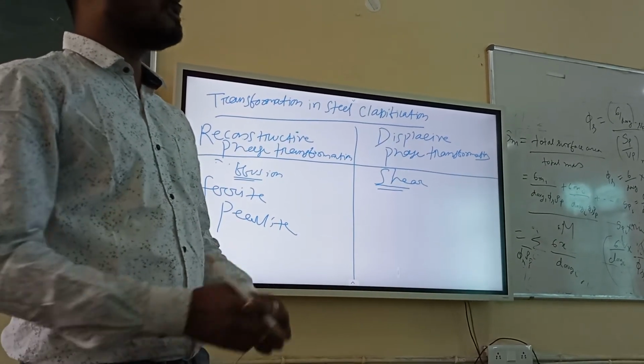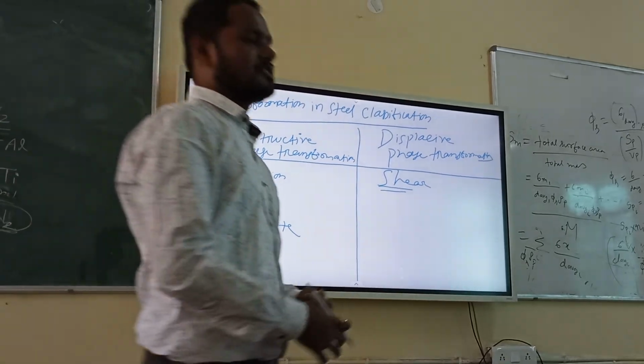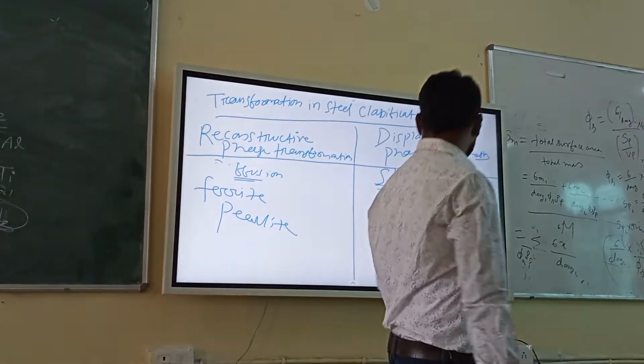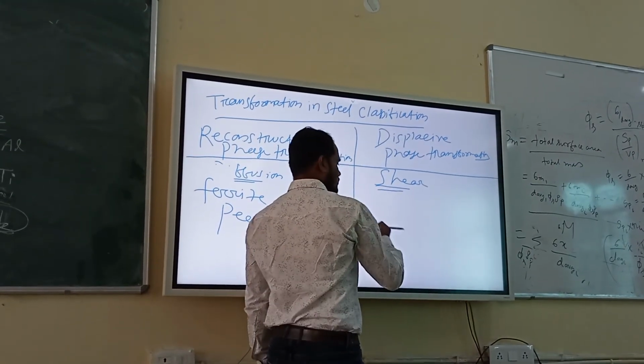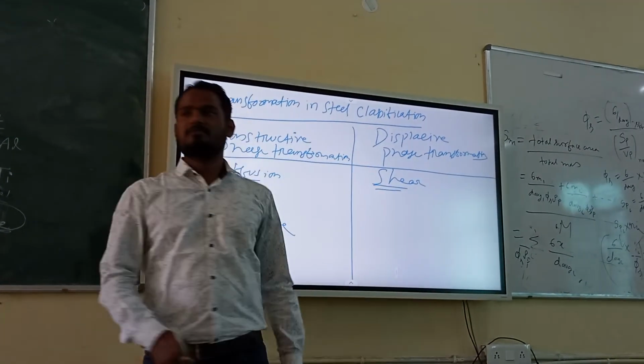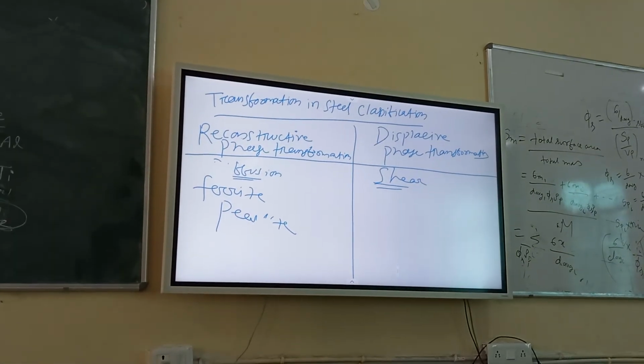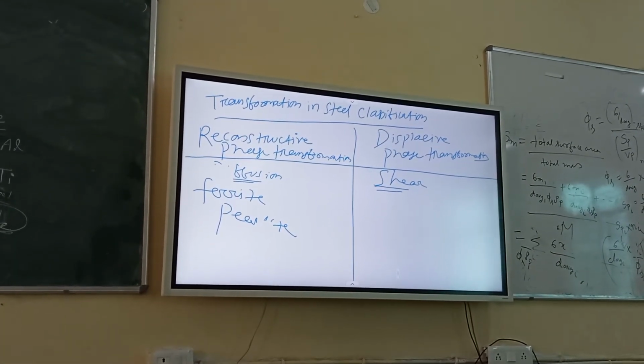How will new bonds form? Because atoms will again arrange in a particular crystal structure. That's why it requires diffusion. But examples of this one will be Widmanstätten ferrite, bainite, and martensite. These are three examples. Widmanstätten ferrite, bainite, and martensite are displacive phase transformations.